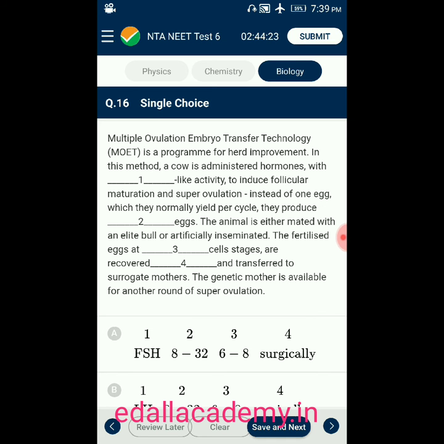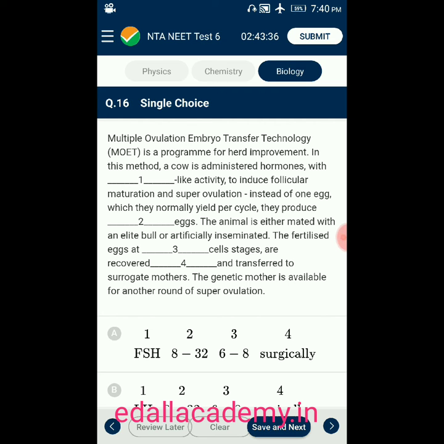Question number 16. Multiple ovulation embryo transfer technology, generally called MOET, is a program for herd improvement. In this method, a cow is administered hormones with dash like activity to induce follicular maturation and super ovulation, instead of one egg, which they normally yield per cycle. They produce dash eggs. The animal is either mated with an elite bull or artificially inseminated. The fertilized eggs at dash cell stages are recovered dash and transferred to surrogate mothers. The genetic mother is available for another round of super ovulation.